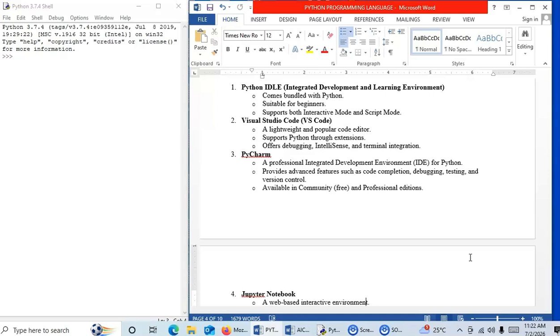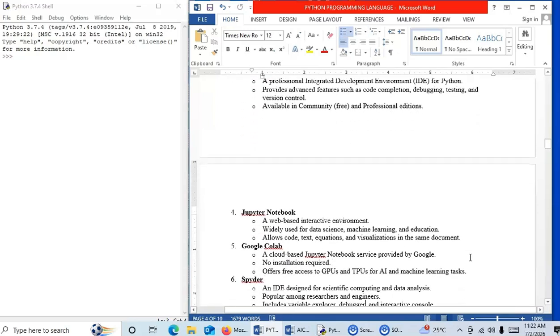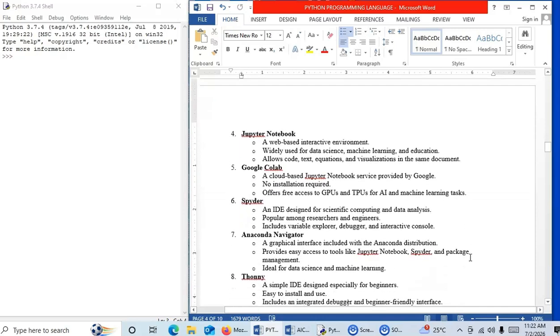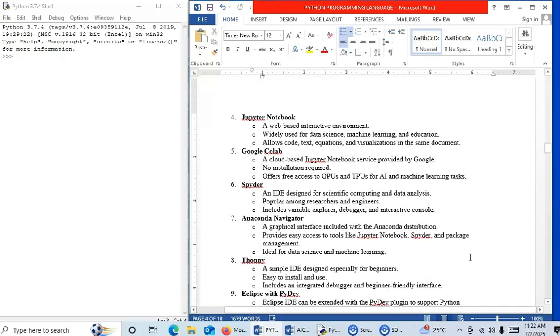PyCharm. PyCharm is one more environment which you can use and many people are using. A professional integrated development environment, that is IDE, for Python. It provides advanced features such as code completion, debugging, testing, and version control. Available in community free and professional editions. Then we can also use Jupyter Notebook, a web-based interactive environment widely used for data science, machine learning, and education. Many people are using Jupyter Notebook as well. It allows code, text, equations, and visualization in the same document.